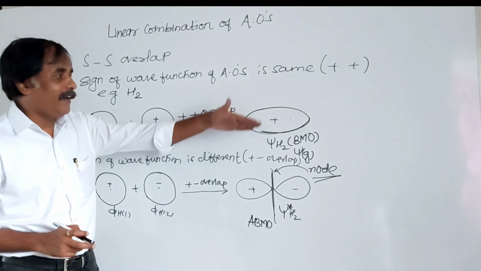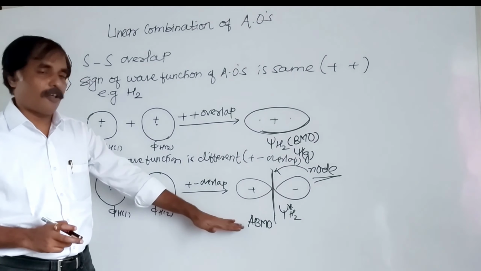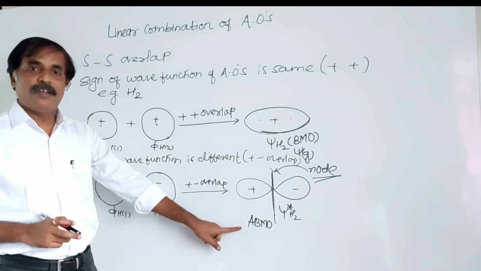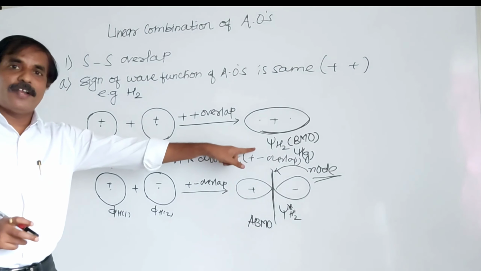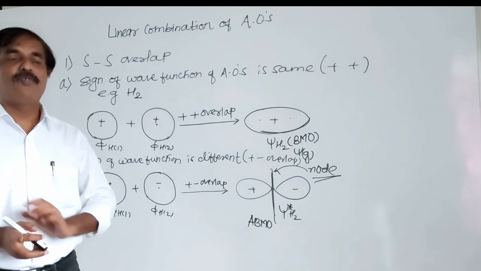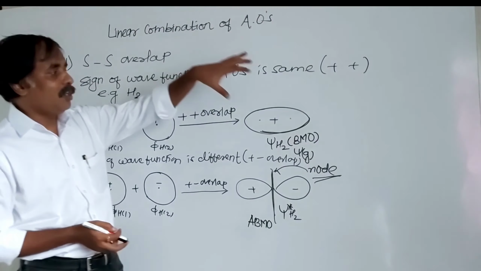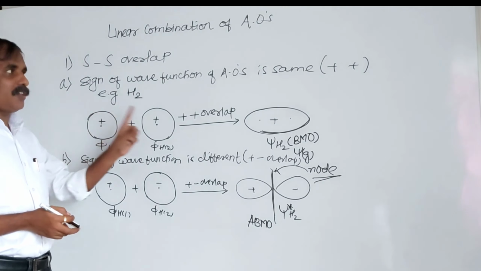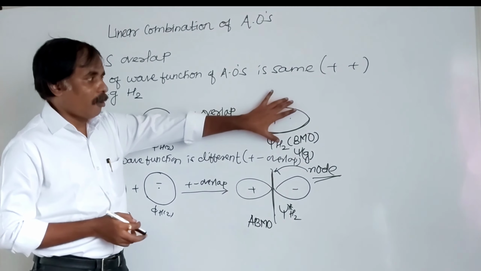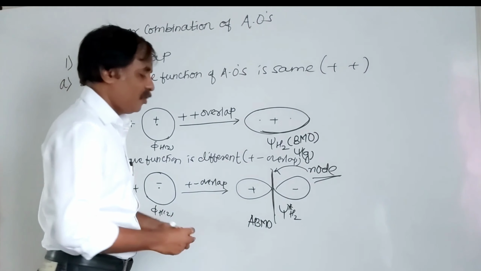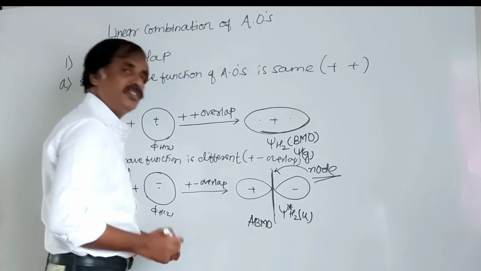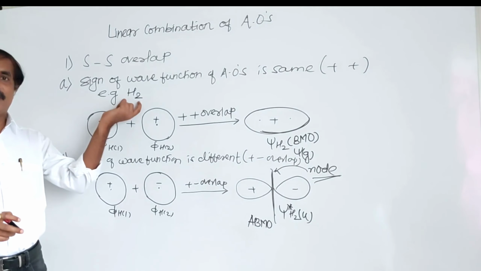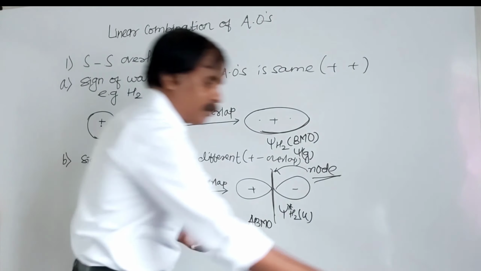If we compare the stability of bonding molecular orbital and anti-bonding molecular orbital, remember, bonding molecular orbital is more stable than anti-bonding molecular orbital, because the potential energy of bonding molecular orbital is less compared to anti-bonding molecular orbital. So actual bond formation takes place here. This is s-s overlapping. Bonding molecular orbital is symmetrical and this is unsymmetrical, so we can write in brackets u, that is ungerade, unsymmetrical. Example of this type: hydrogen, that is H2. Now the second type, s-p.